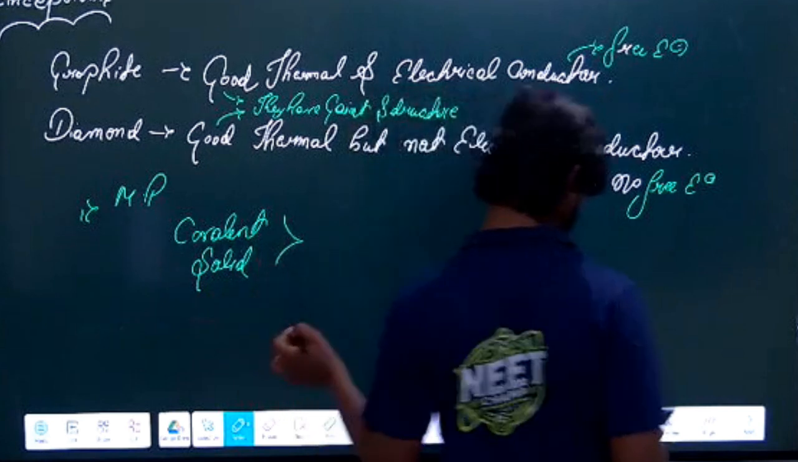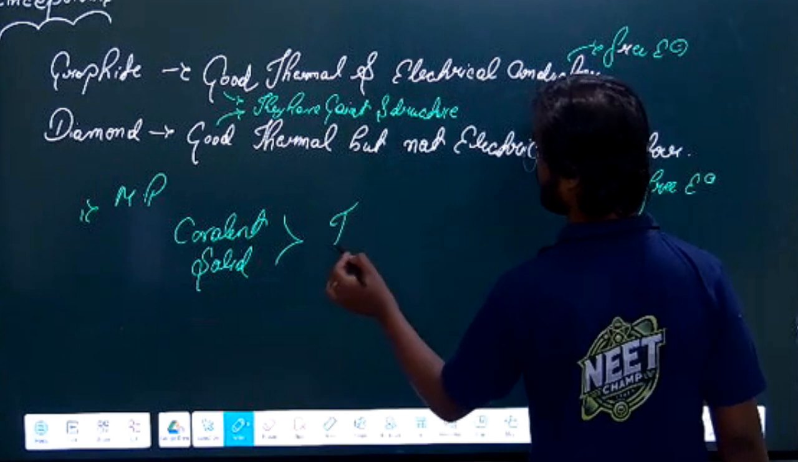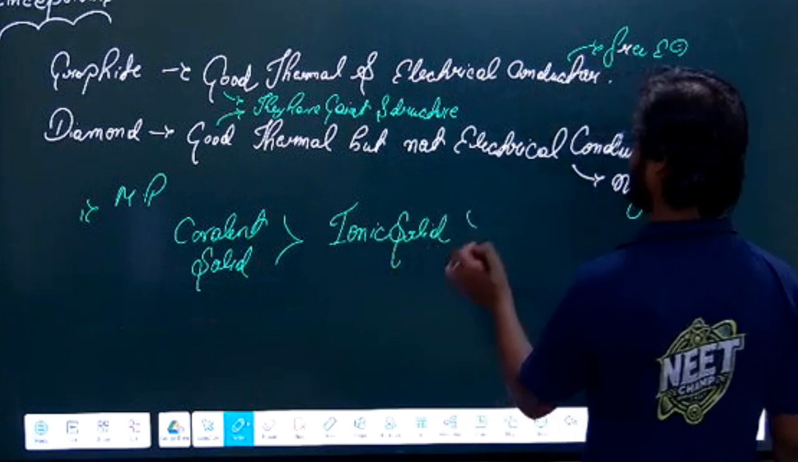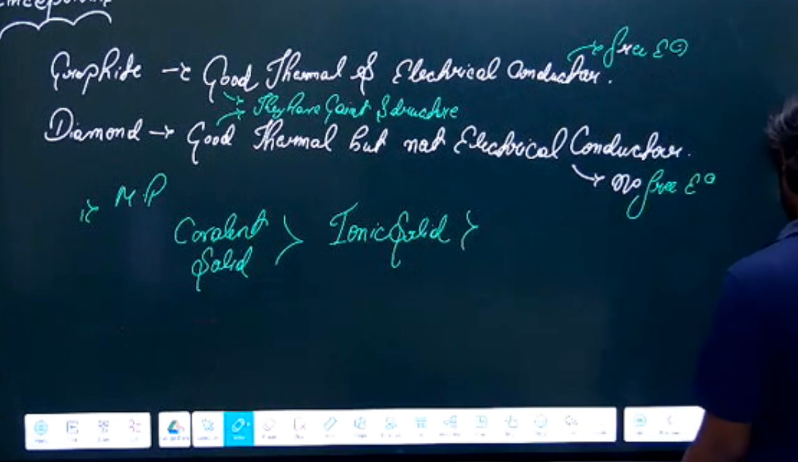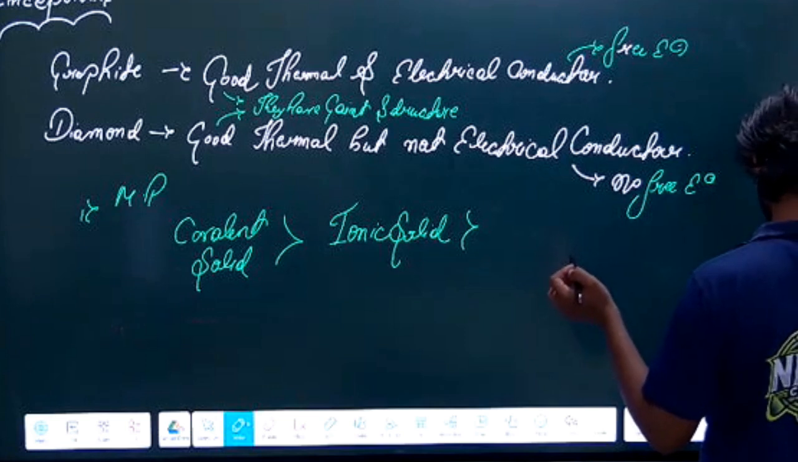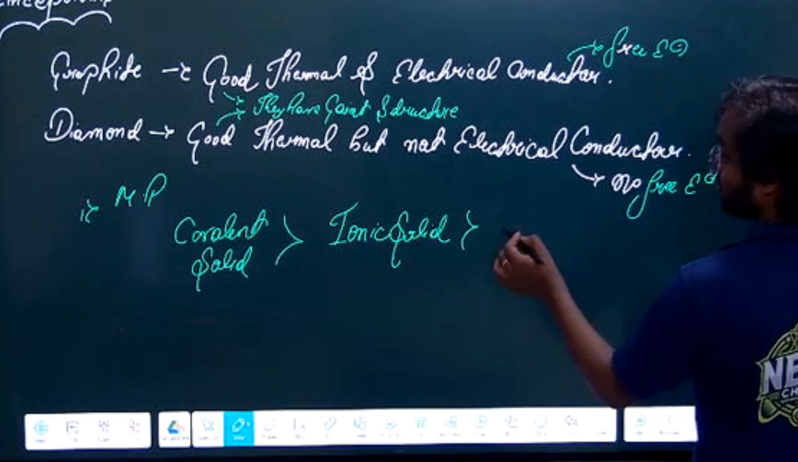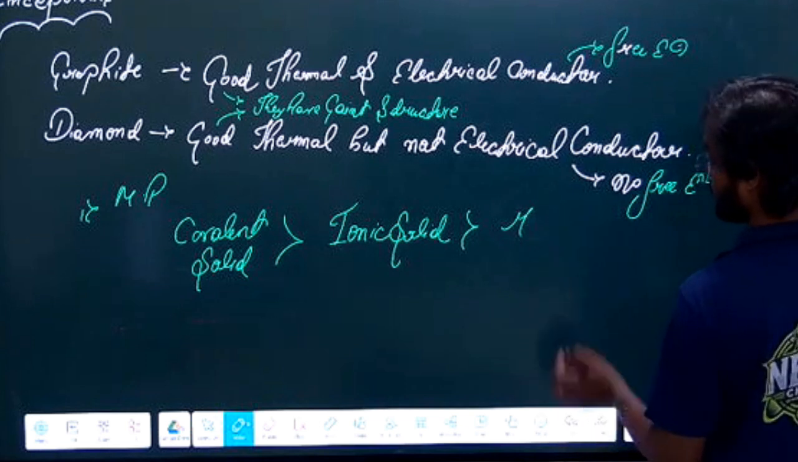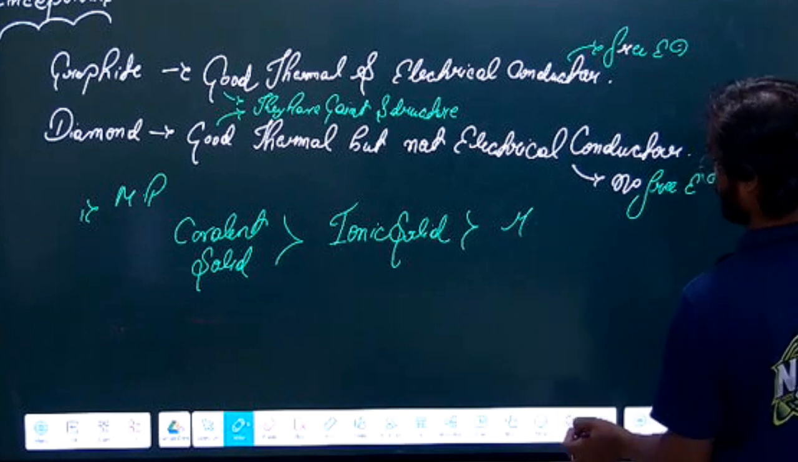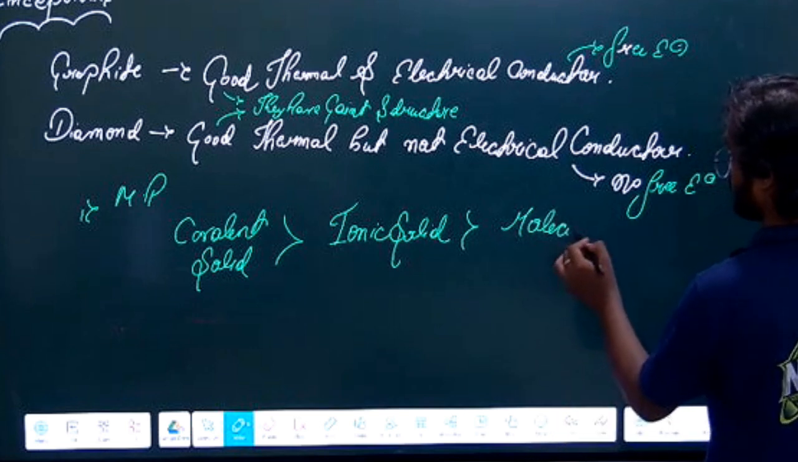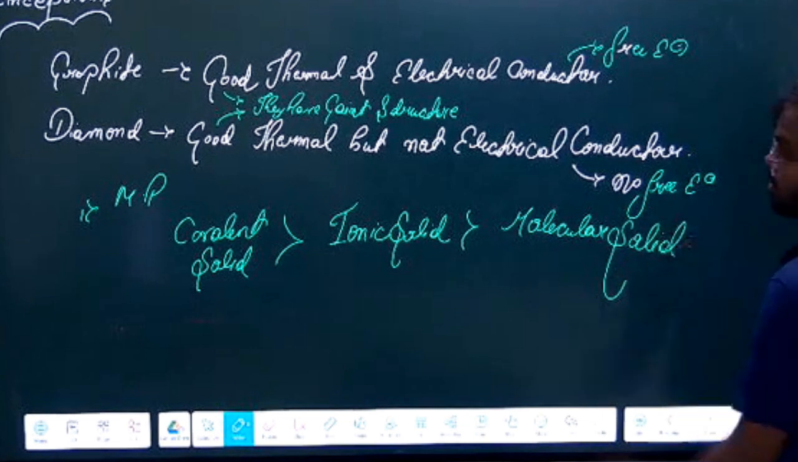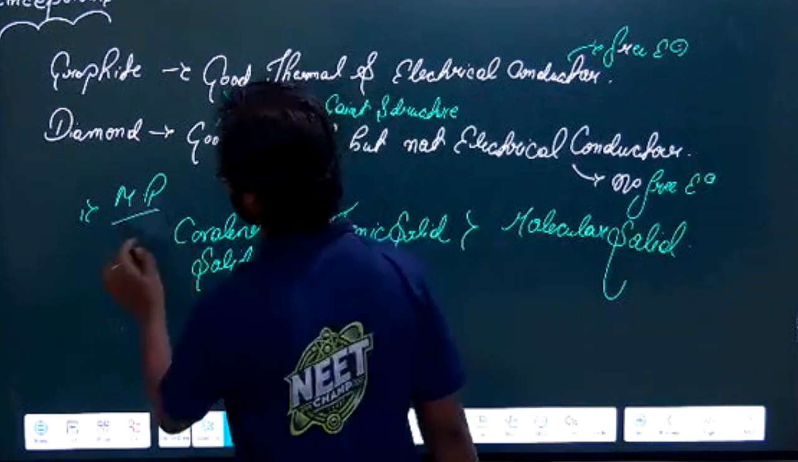Okay. Then we will have an ionic solid, right? Then we will have a molecular solid. Sorry. Molecular. So this is a variation of melting point.